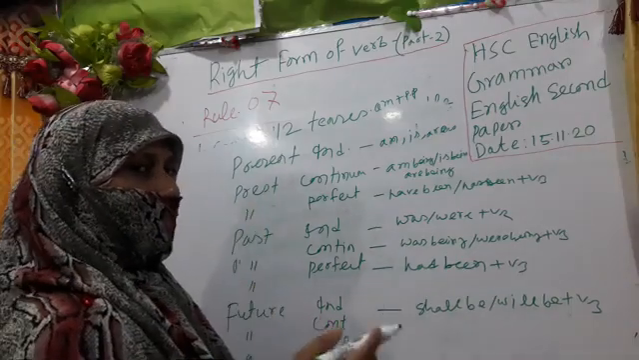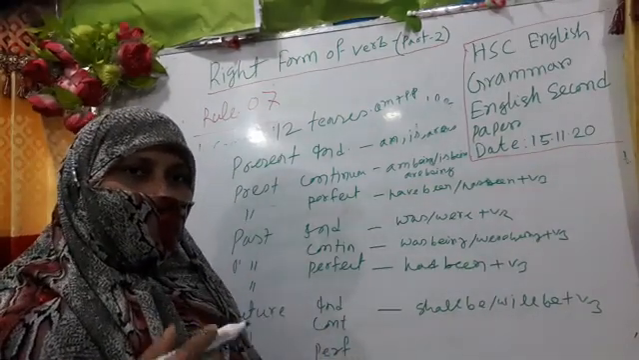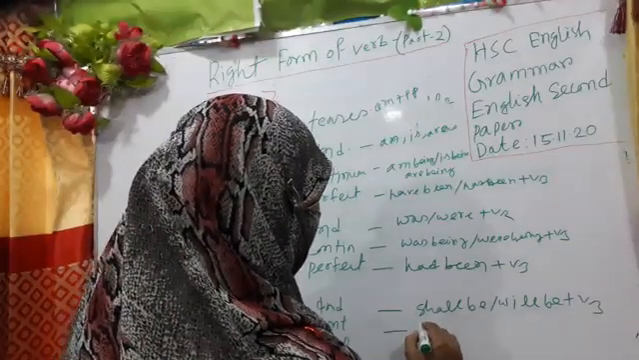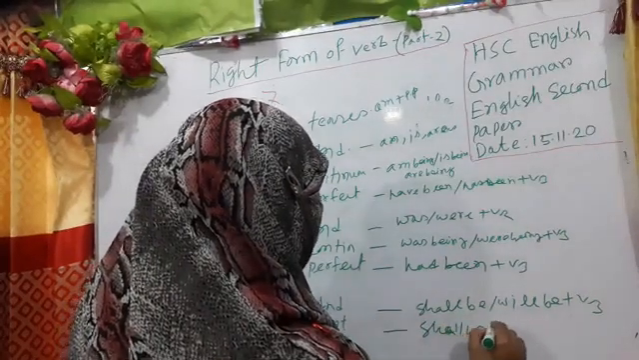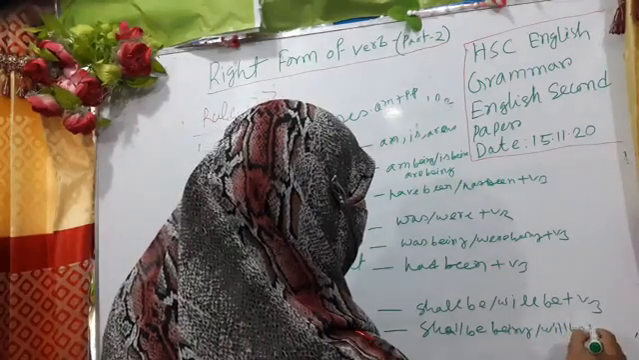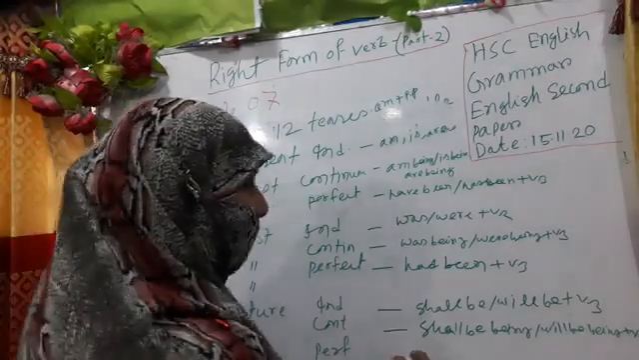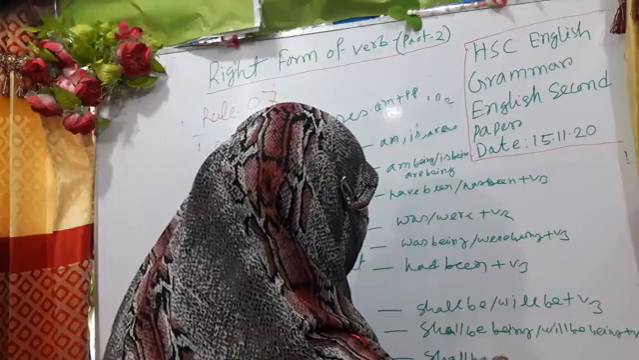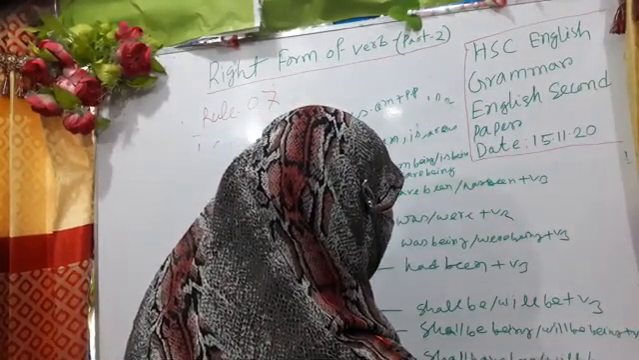included with my rule number 7. Actually, 2 or 3 rules you will get in your exams, so it is very much important. Future continuous, shall be being, will be being plus V3, okay? And future perfect, shall have been, will have been. Okay, my dear learners,